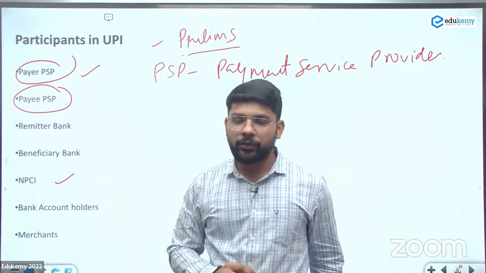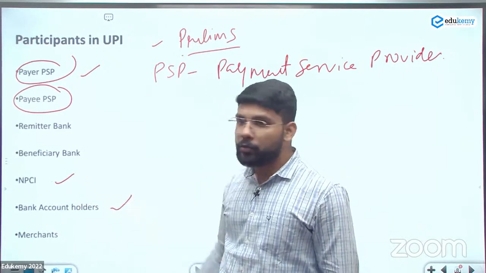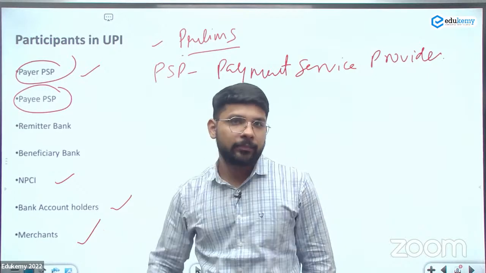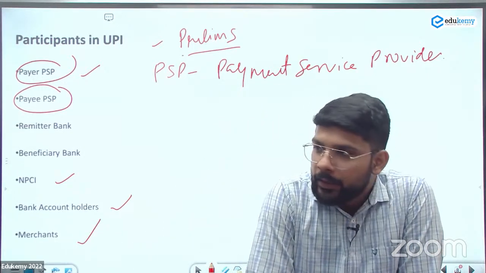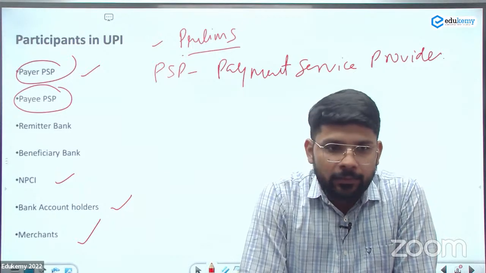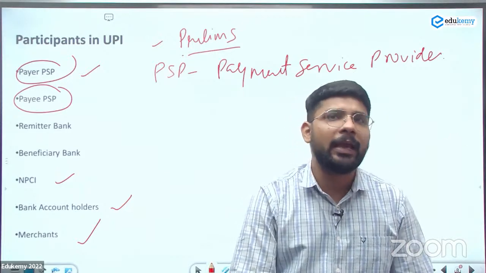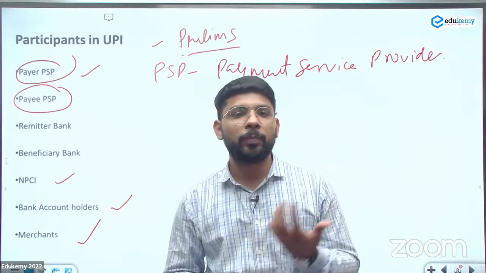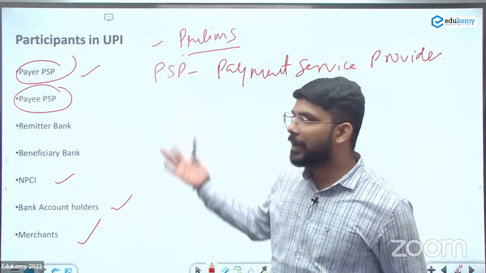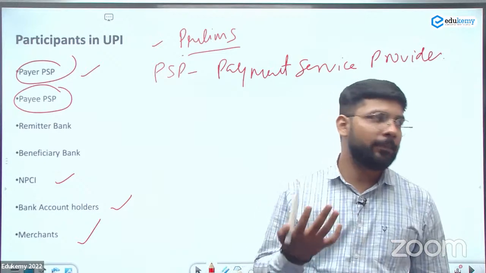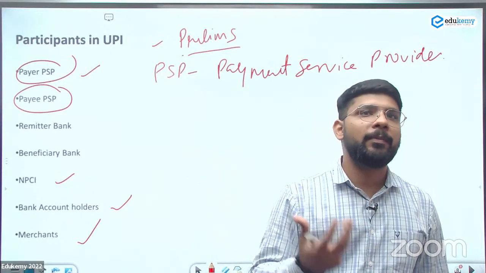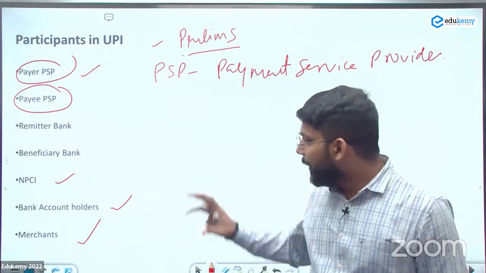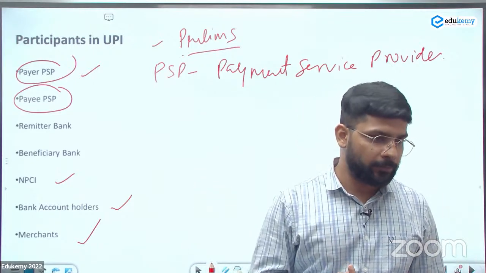National Payment Corporation of India. Bank account holders and the merchants. These are the 7 participants in the UPI. So they can give you the details, the 4 options they will give, how many are the participants in the UPI transactions. So these are the 7: the payer PSP, payee PSP, remitter bank, beneficiary bank, National Payment Corporation of India, bank account holders and the merchants.